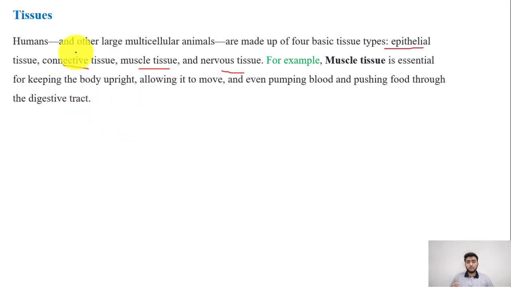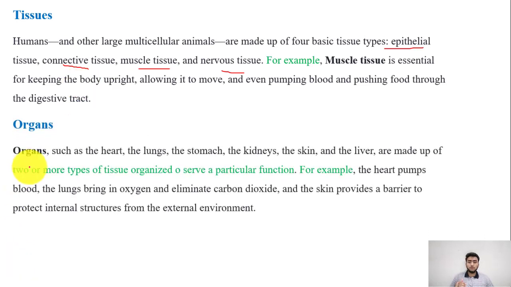So the point that's been made in this bullet point is that a large multicellular organism does require some sort of hierarchy or organization to carry out the various functions required by it in a proper manner and fashion. And then we see that organs such as the heart, which I talked about, the lungs, the stomach, the kidneys, the skin, and the liver are made up of 2 or more types of tissue organized to serve a particular function. That's the important bit. And then for example, the heart pumps. This is really the repetition of what we already saw. This talks a little bit about that in detail.